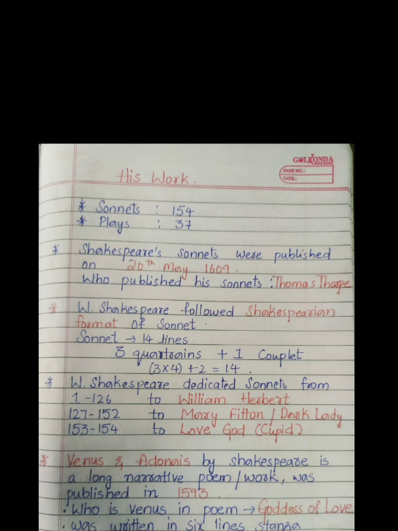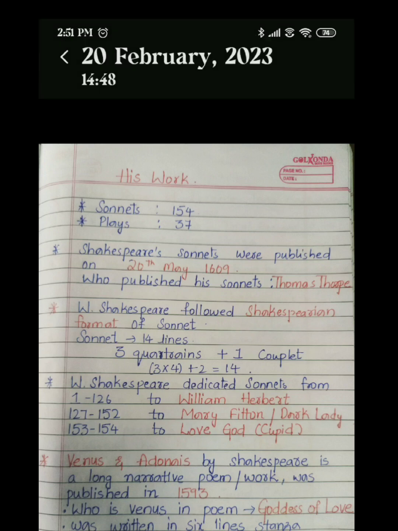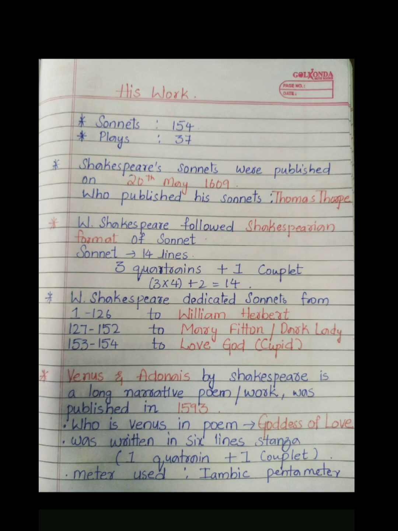So we will see regarding the works of William Shakespeare. When it comes to his sonnets, he wrote 154 sonnets and he wrote 37 plays. Shakespeare's sonnets were published on 20th May 1609. Dates are equally important. His sonnets were published on 20th May 1609.